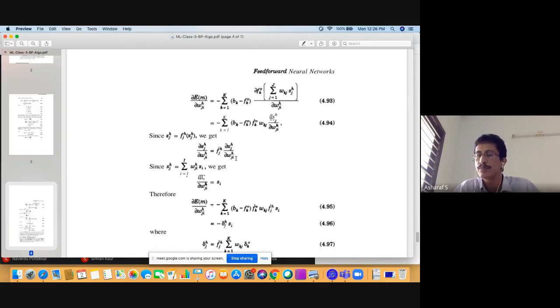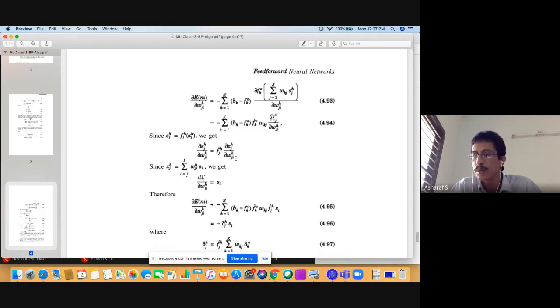Ai is our input, right? So ∂sj/∂wji is equal to fj'(h), because the activation function, the dot product of the activation function, is into ∂xj/∂wji. ∂xj/∂wji, you can see that si is nothing but ai.